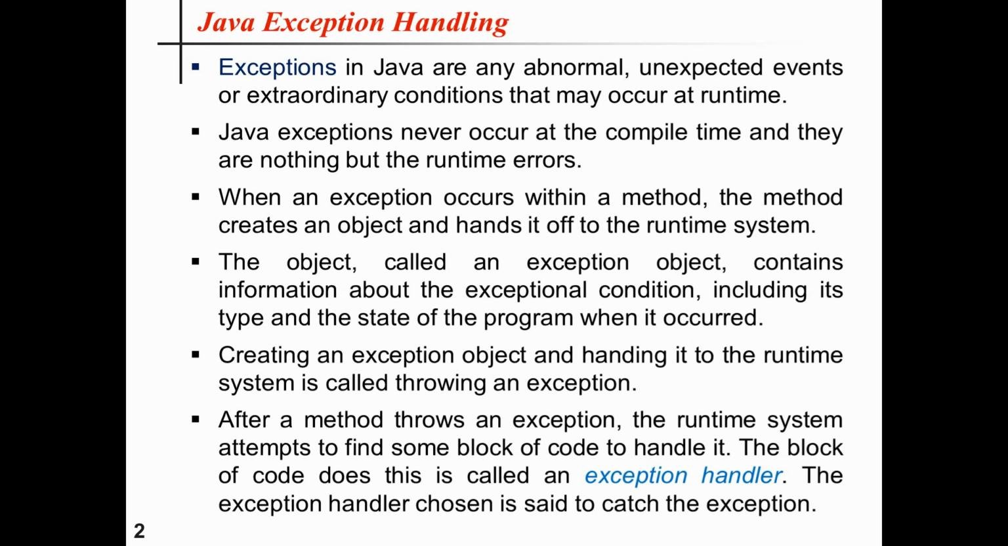This object, called an exception object, contains the information about the exceptional condition, including its type and the state of the program when that kind of exception has occurred. Now, creating an exception object and handing it to the runtime system is called throwing an exception.